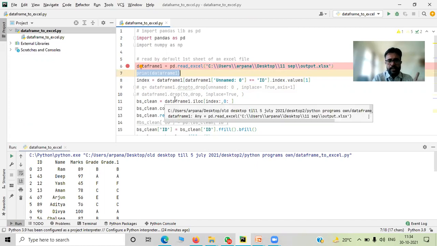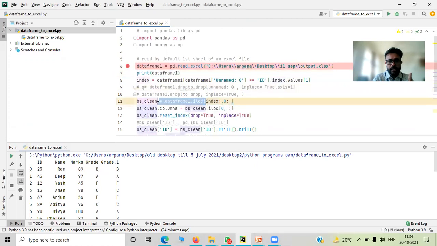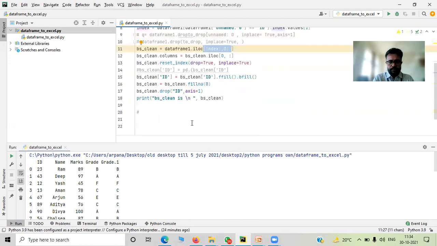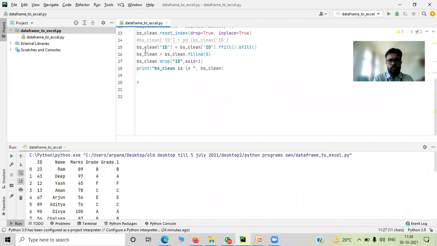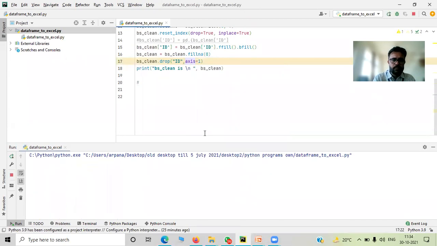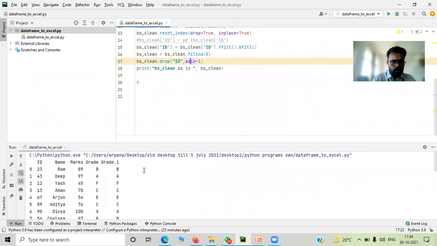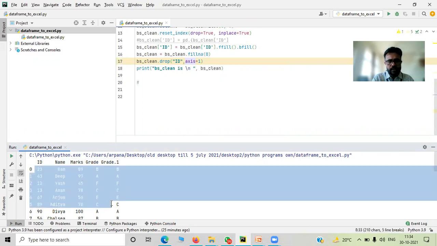And I am cleaning the data frame with df.iloc. It will clean the data. If you know the concept of slicing, it will slice after 0. Now for the variable clean ID, we have to store all the values into that variable. Now we can run this program and we will find the output. You can see here it cleaned the process: ID, name, marks, grade, and it is showing the data, right?